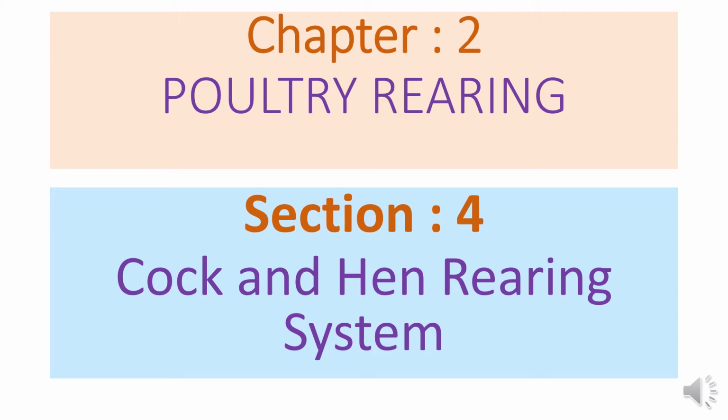Today we will discuss chapter 2, section 4 from the second paper. The name of the chapter is poultry rearing, and the name of the section is cock and hen rearing system.